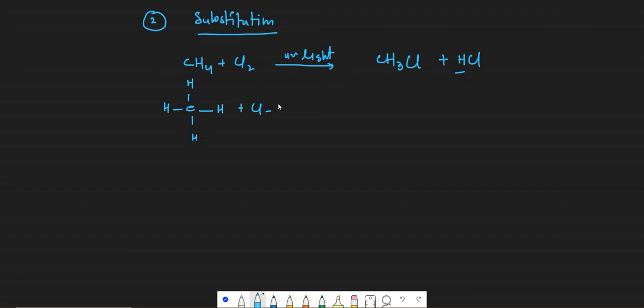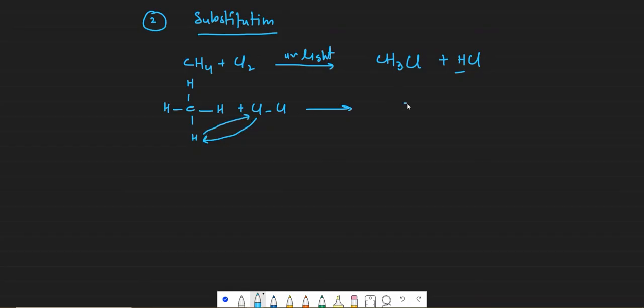For example, methane reacts with chlorine in the presence of UV light. And what will be formed? CH3Cl plus HCl. How does that happen? Let's discuss that. We have CH4, which reacted with chlorine. What would happen here? Chlorine will take the place of hydrogen and hydrogen will take the place of chlorine. So they got substituted.